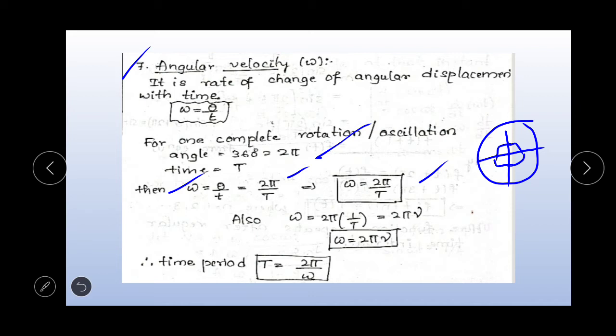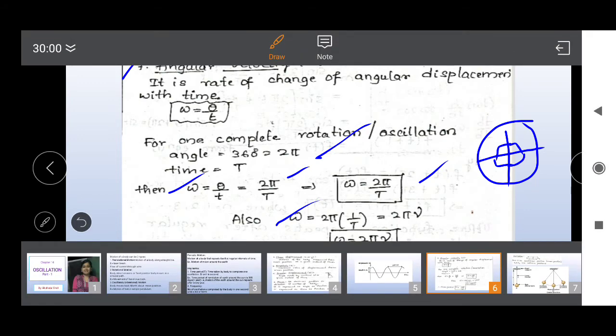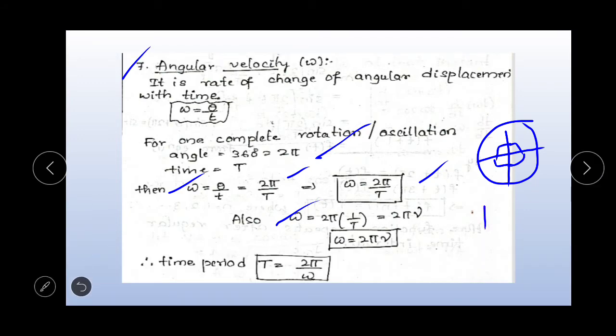Also omega equals 2 pi into 1 by T, and 1 by T is equal to nu. So on substituting we get omega equals 2 pi nu. Remember this expression also. Hence the time period can be written as T equals 2 pi by omega.